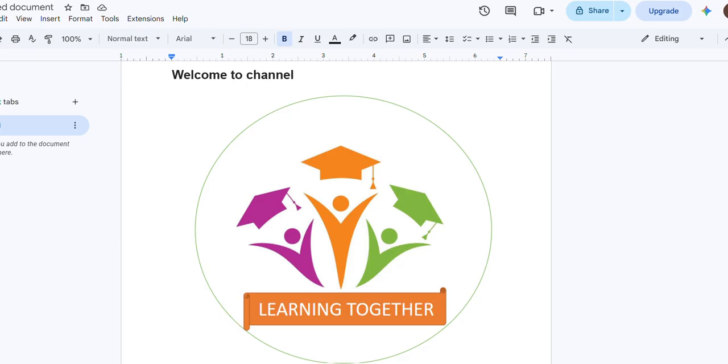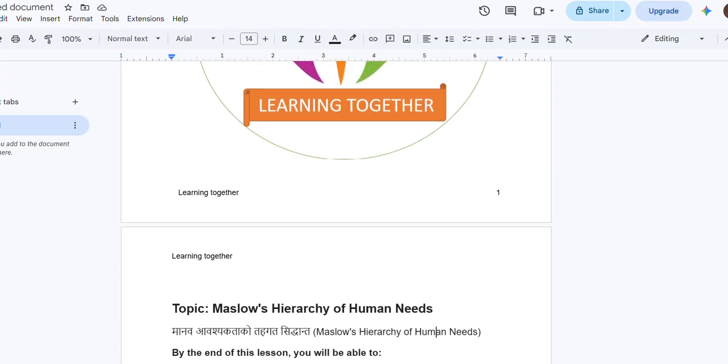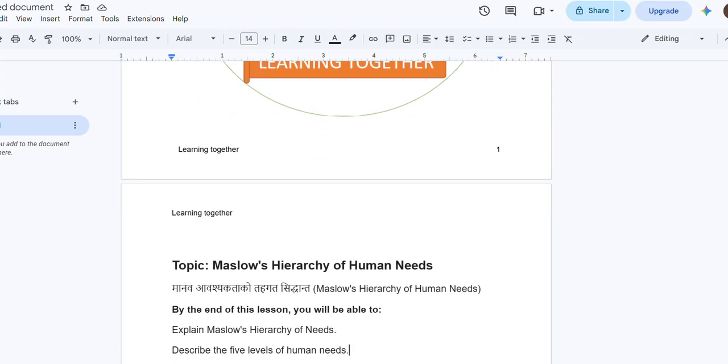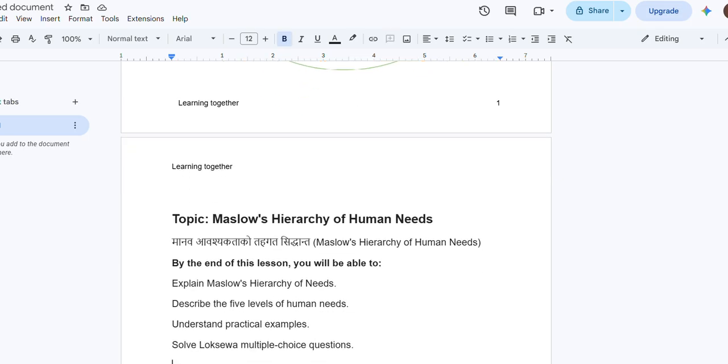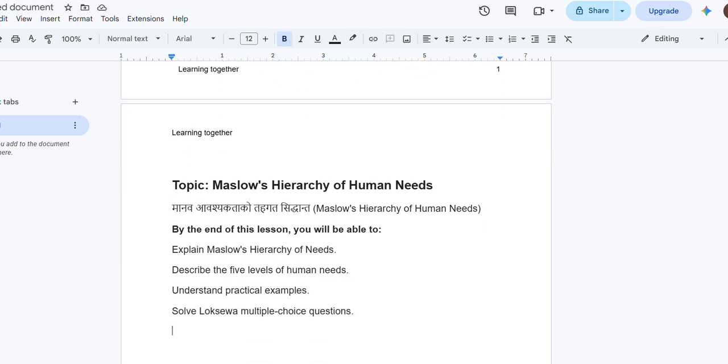Today we are going to learn about the Maslow hierarchy of human need. By the end of the lesson, you will be able to explain Maslow hierarchy of human need, describe the 5 levels of human need, understand practical example, and solve loksewa multiple choice question.